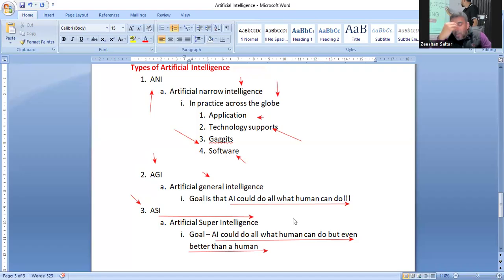For example, the first type can be supervised machine learning, and the second one can be unsupervised machine learning, and the third one can be reinforcement sort of learning. So I will be working upon machine learning, deep learning, and then the types of machine learning as well. But I will keep on moving this topic for 3-4 classes, and it's a bunch of around 3 to 4 hours. So you people should be aware of the basics of AI and how AI works.